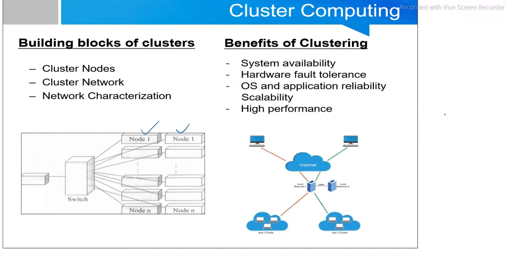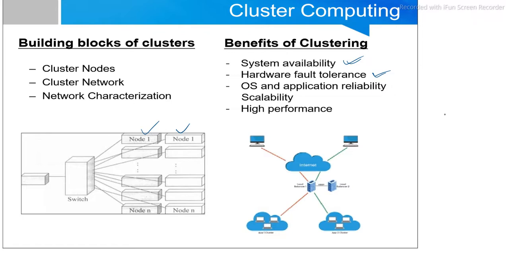These are some of the benefits of cluster computing. First is system availability, that is, as and when we require, we can access the systems, and hardware fault tolerance. As we know, this creates a distributed environment, that's why fault tolerance is there. If one node fails, other nodes will act well.